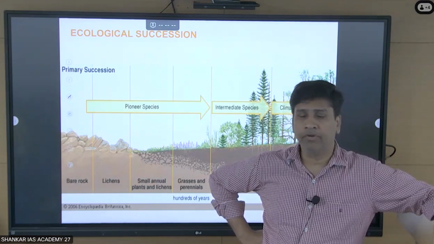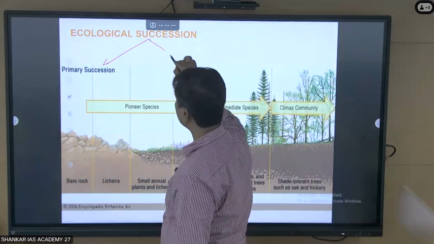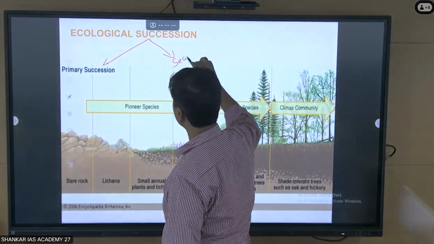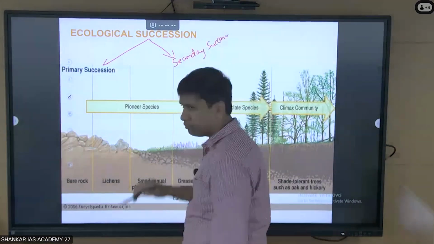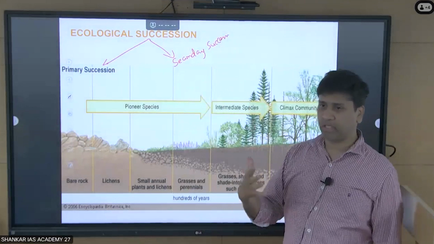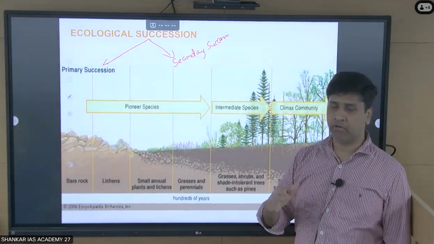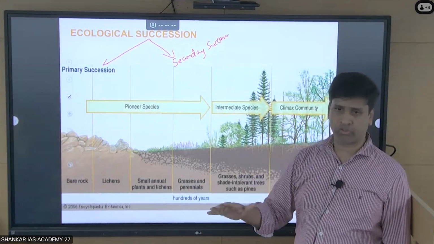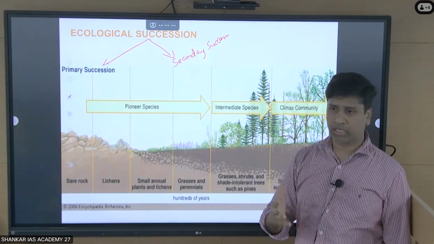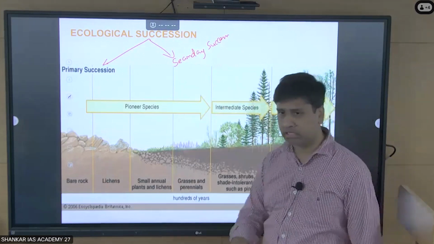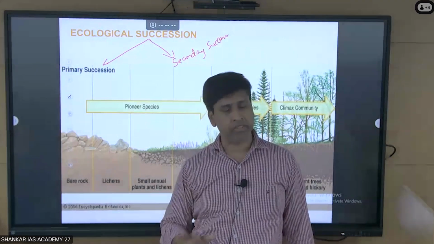Broadly we have two types of succession. One is primary succession, the second is secondary succession. Primary succession is very simple. When the earth was in rock form, or in a newly constructed pond or dam, any succession from the bare rock structure is called primary succession. Secondary is when you create the full vegetation and after that you destroy it any number of times.